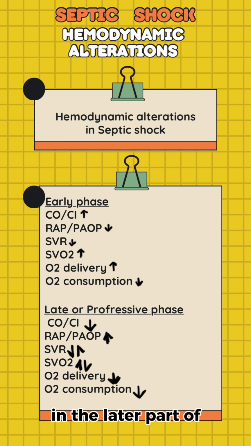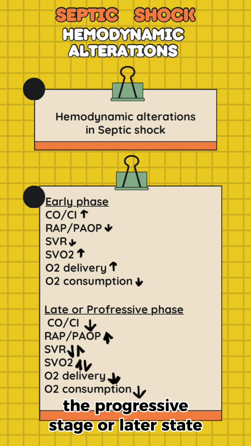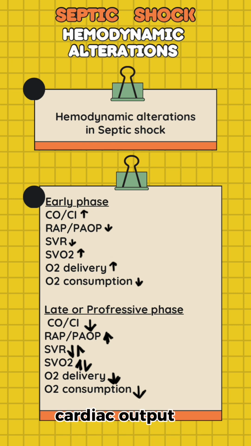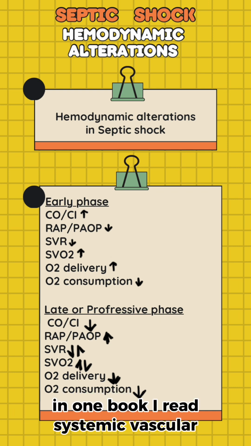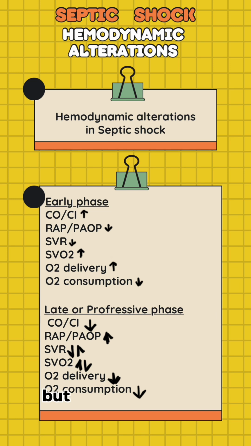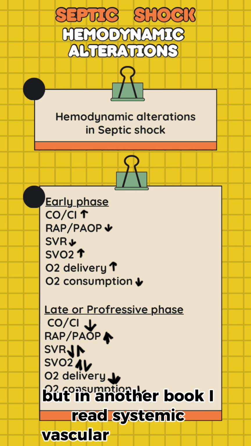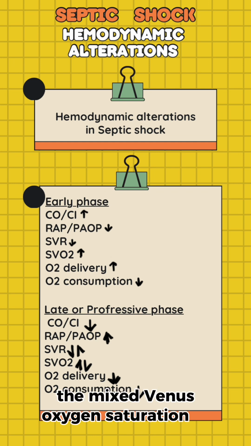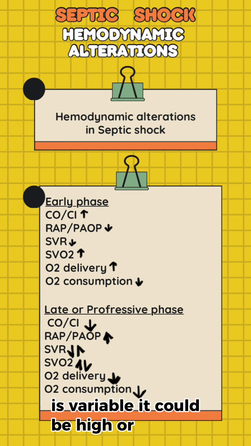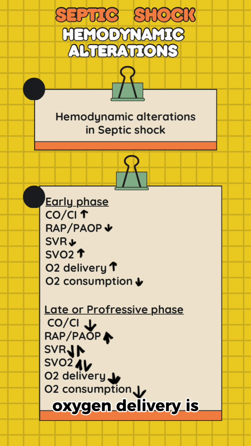In the later part of septic shock, the progressive stage or late state of septic shock, cardiac output or cardiac index is low. Right atrial pressure and pulmonary artery occlusive pressure is high. In one book I read, systemic vascular resistance is variable, but in another book I read, systemic vascular resistance is low. SVO2, the mixed venous oxygen saturation, in the later phase of septic shock is variable. It could be high or it could be low. Oxygen delivery is low and oxygen consumption is low.